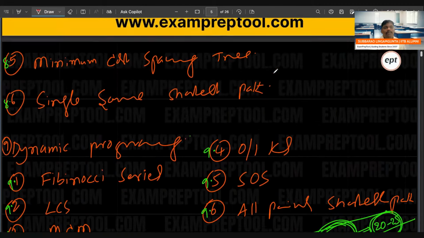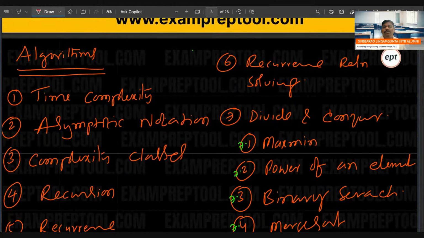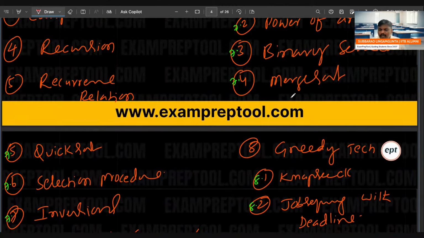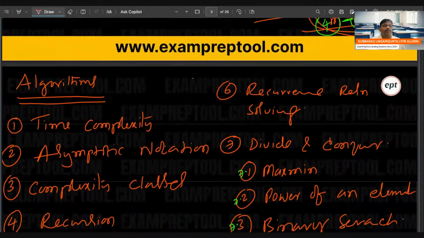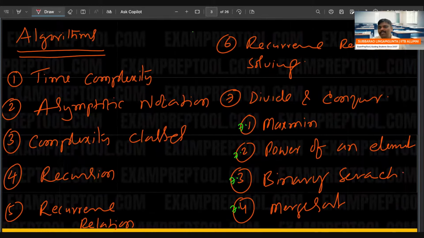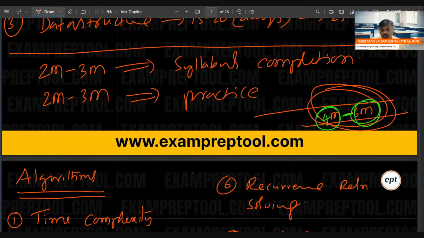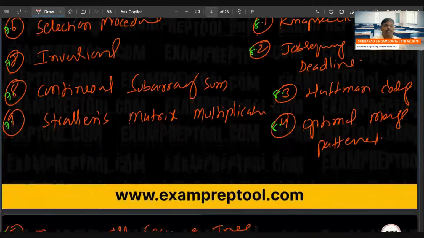But remember everyone, within 4 to 6 months you will become an expert in algorithms. We are going to give 30 assignments. We are going to cover algorithms, data structures, and programming combined, approximately 100 topics, within 2 to 3 months. 500 problems we will cover in the remaining 2 to 3 months. Then you will be an expert in the algorithm subject.